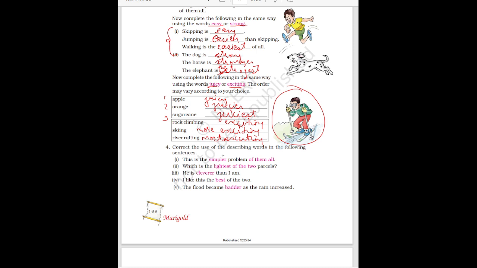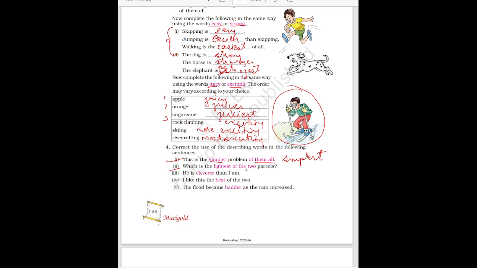Then next is correct the use of describing words in the following sentence. Here these highlighted words are given but these are wrong. So you have to correct this. This is the simpler problem of them all. See here three things are compared, so simpler will not come. Simplest will come. If two things are compared then you will write simpler. But here three things are compared, so simplest. Then next is which is the lightest of two parcels.